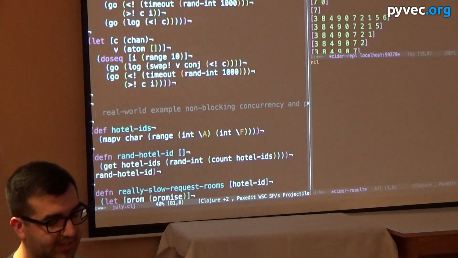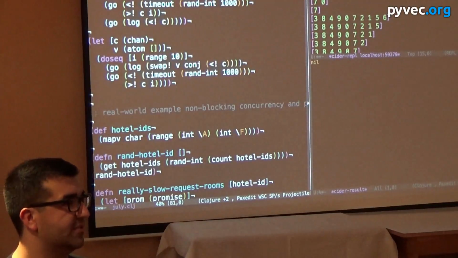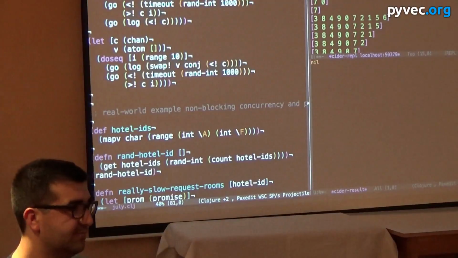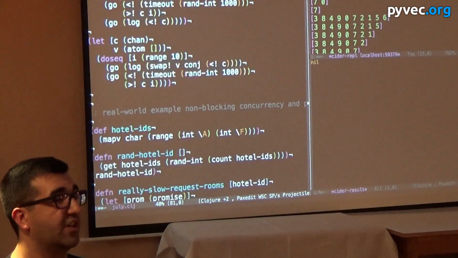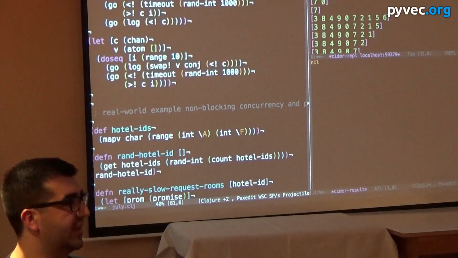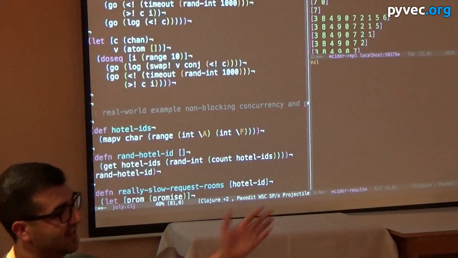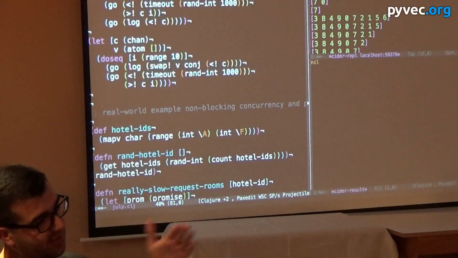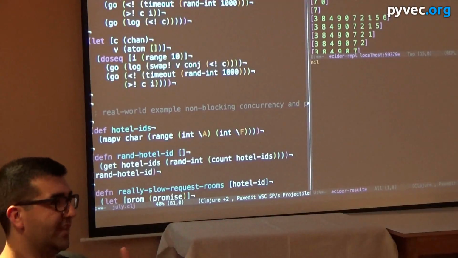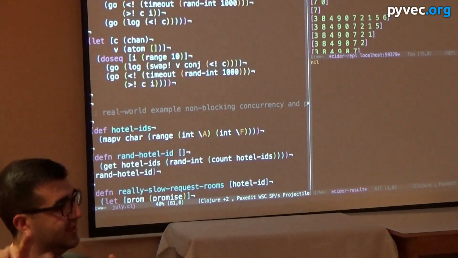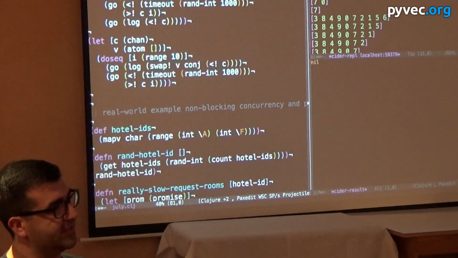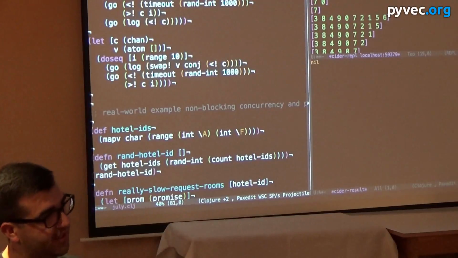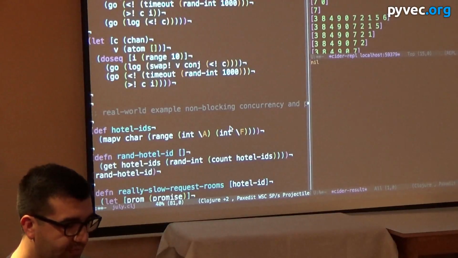So what I did here is I built a very, very basic example of how we would do something with Clojure that could serve thousands of concurrent clients, because the problem is inherently I/O bound, and if we don't block any thread on I/O, then we can deal with lots of concurrent clients, right? Most of the time is spent waiting. When the client sends a request, you wait there, you send something out to this room provider, you wait there, and if you don't block any threads, those threads can go work on other clients, and you can do a lot more.